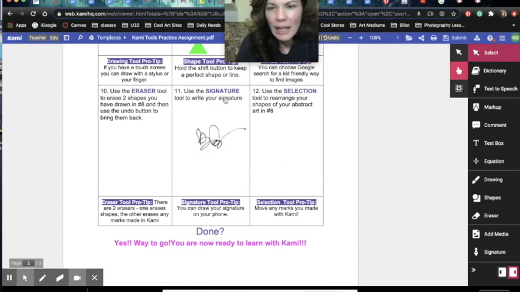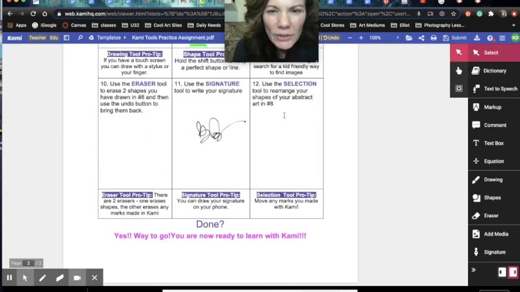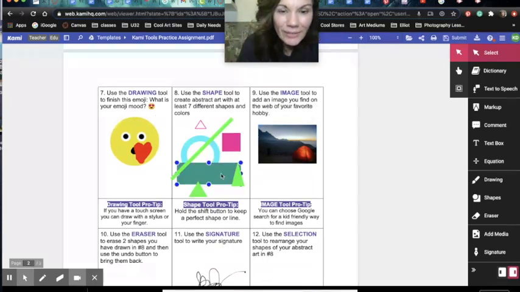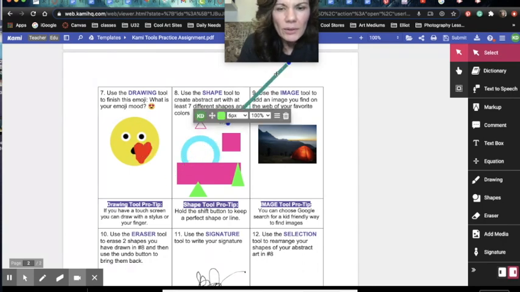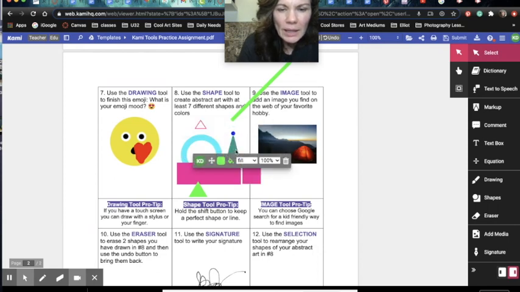And notice this hand tool. It allows me to go around the page. Just to note, we want to be in the arrow. And the selection tool says to rearrange my shapes in number 8. So here are my shapes. I'm in the selection tool. Notice if I hover over anything, it allows me to select anything that I've done. So I can move this up to here. I can move this. I can change the shape of it. Let me go back and see if I can hit the shift button. Yep, puts it back to being perfect, etc.